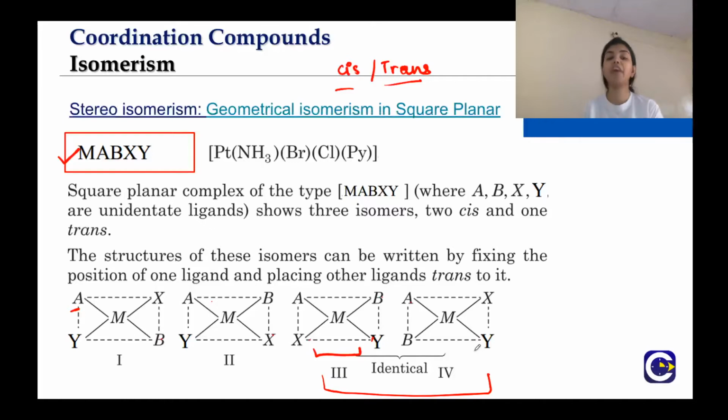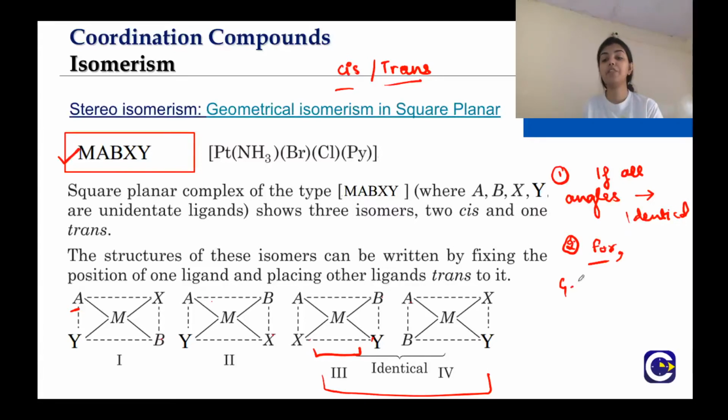Now how will you find out which one is a geometrical isomer and which one is identical? So the trick is that if all the angles are coming out to be the same, then it is identical. And for geometrical isomers, at least one angle needs to be different.